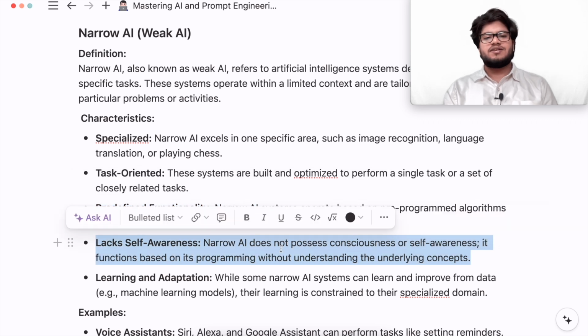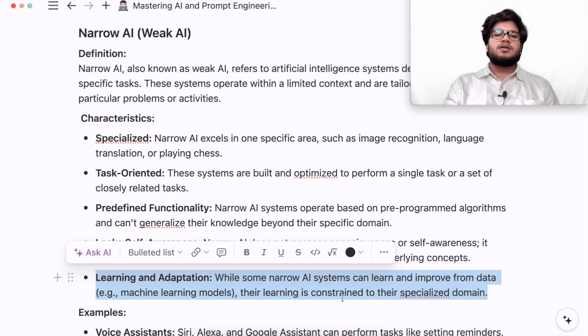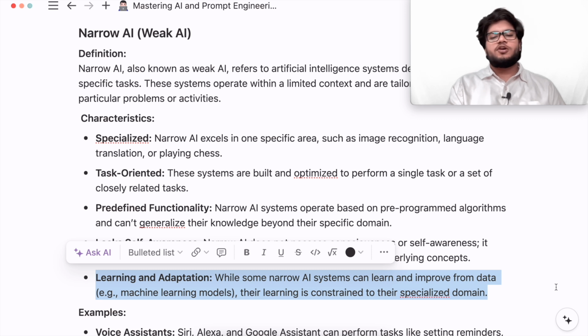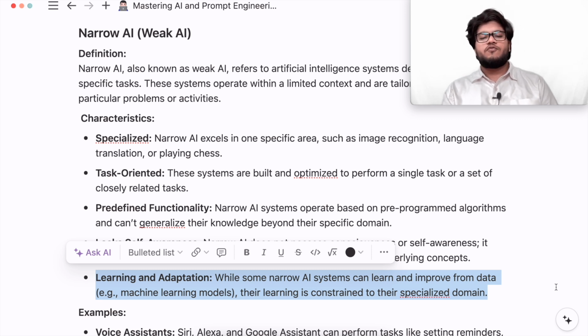It also lacks self-awareness. Narrow AI doesn't possess consciousness or self-awareness. It functions based on its programming without understanding the underlying concepts. Learning and adaptation. While some narrow AI systems can learn and improve from data, for example machine learning models, their learning is constrained to a specialized domain. So what we feed to the narrow AI, usually it doesn't learn further on its own. The expertise of the narrow AI will be in that particular field only, whereas some machine learning models can learn and improve from the data.